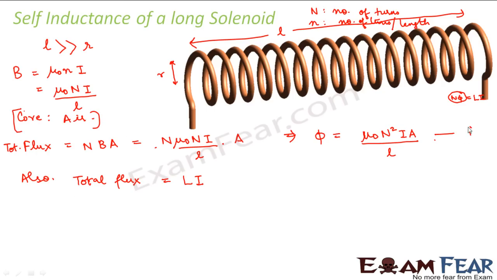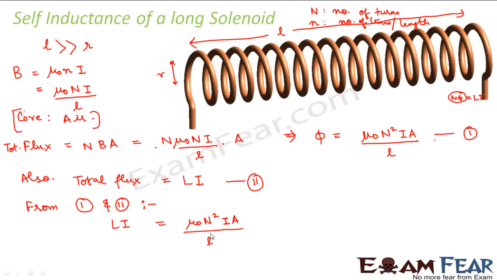Therefore, you can see from this first equation and second equation, both of them represent total flux. So from 1 and 2, we can equate the right hand side of both. So we can say that L i is equal to mu naught N square i A divided by l. The small l is the length of the solenoid and capital L is the self-inductance. So this i and i will get cancelled. So we can say self-inductance is equal to mu naught N square A divided by l.